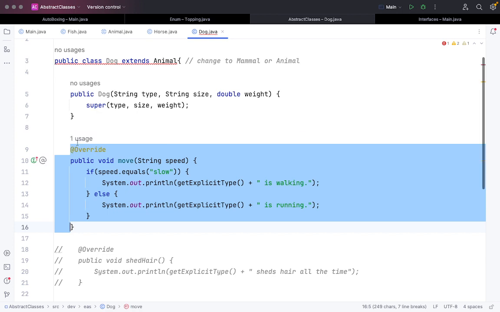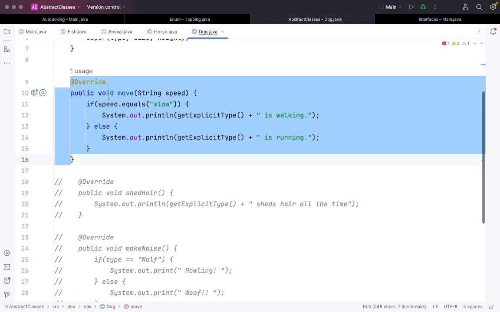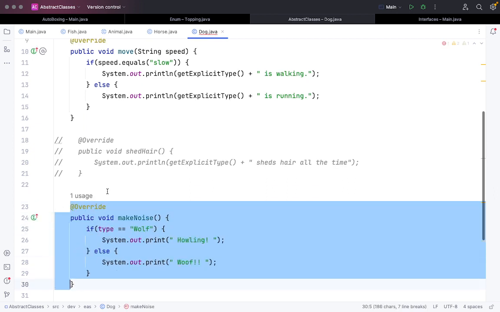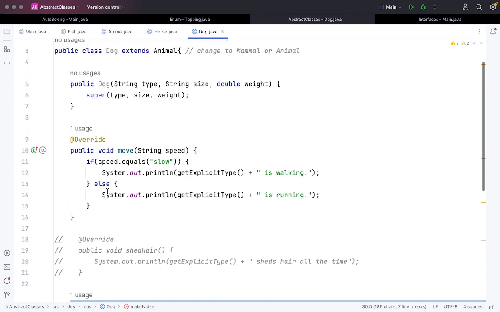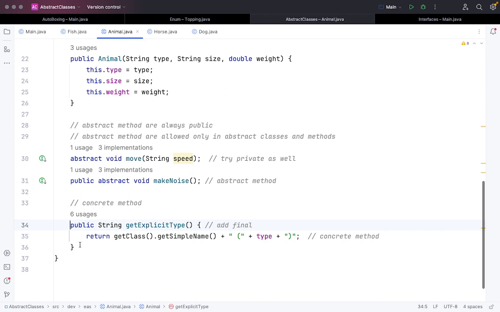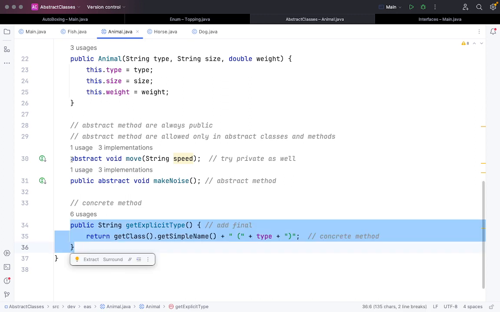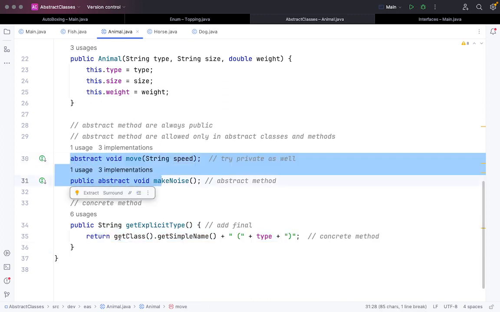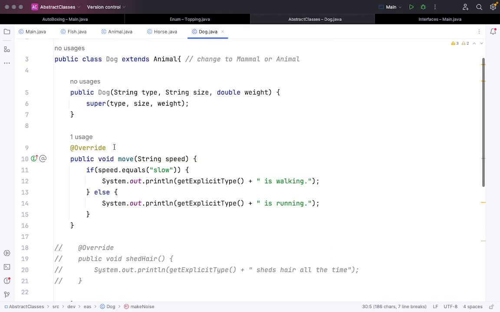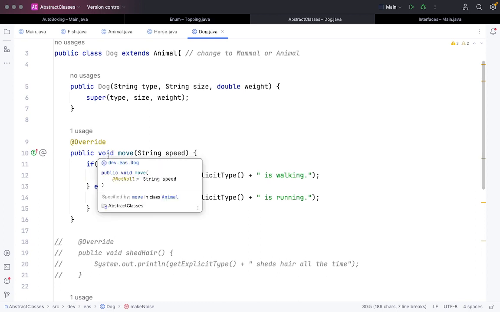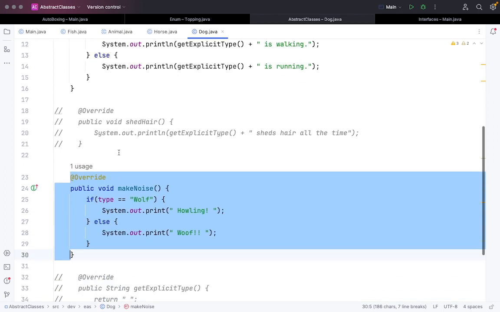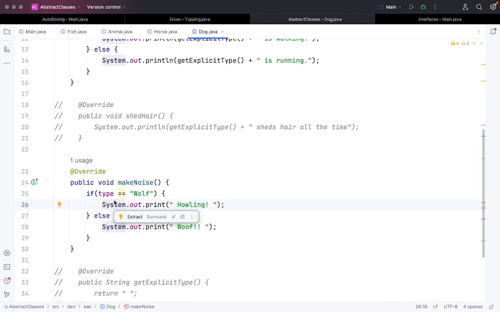But if you have a class which extends an abstract class, you have to write its abstract methods' definition here. That is by rule. Another thing you have observed here is it may not ask me for a concrete method, but it will ask me to write the abstract method for sure. I can override it, because the principle is inheritance here, obviously. If I remove the concrete method, it is still fine. But for abstract methods like move or make noise, I have to specify them out loud.